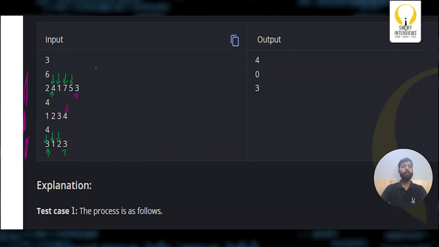I hope you understood the sample input and output as well. Now, I want you guys to come up with the logic. If you did come up with the logic, go ahead and code it up. If you did not, it's okay. We'll anyhow be discussing the logic.